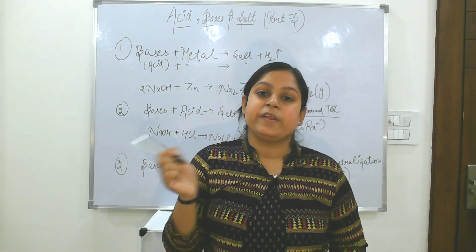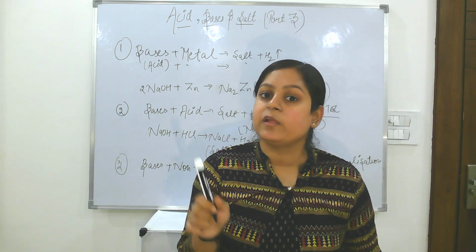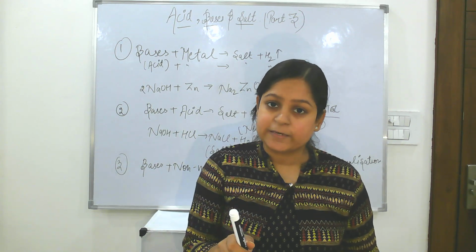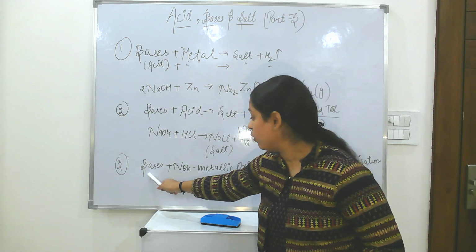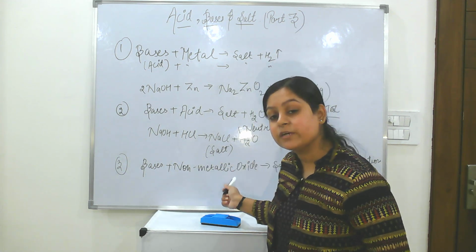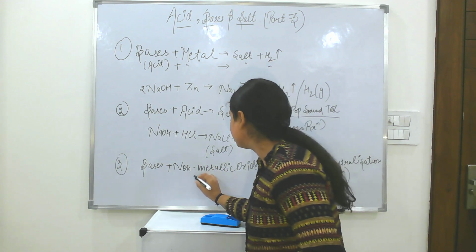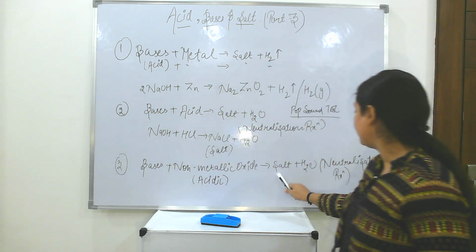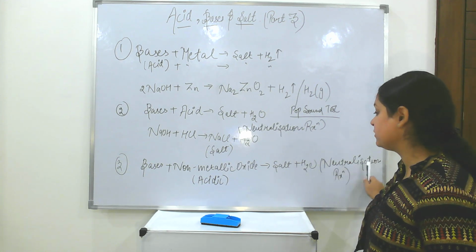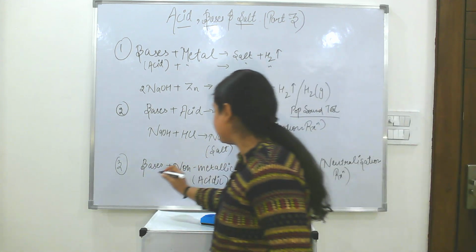In the reaction of acid and metallic oxide, do you remember metallic oxides were basic in nature? Similarly here, the base is already present, so non-metallic oxides will automatically be acidic in nature. They will be acidic because they are forming salt and water. That is a neutralization reaction. Okay, let's take an example.